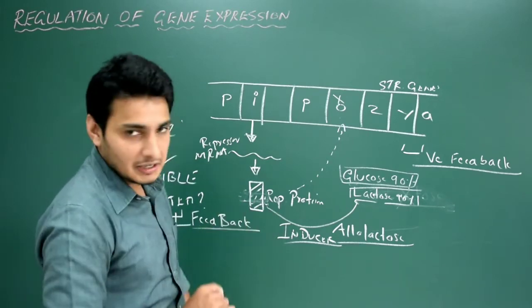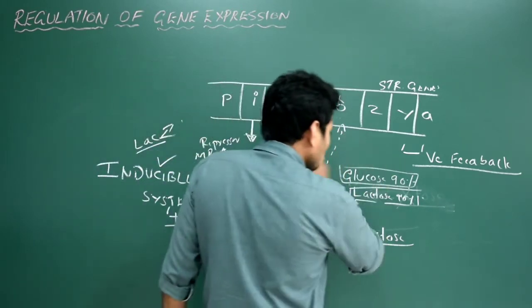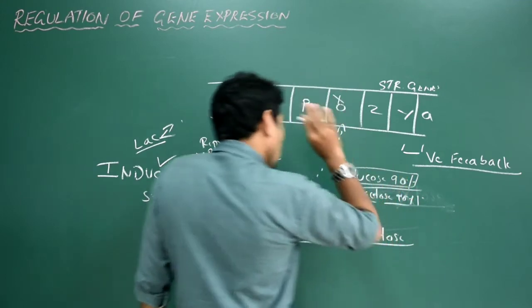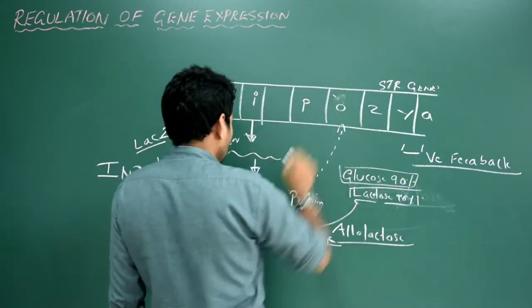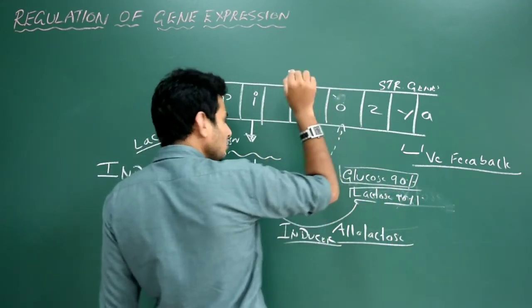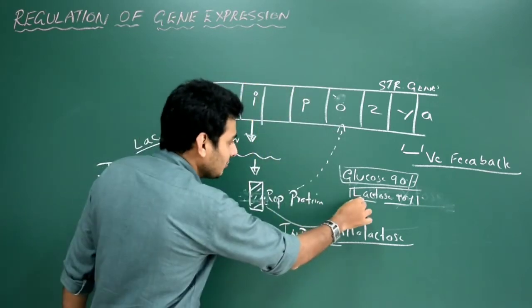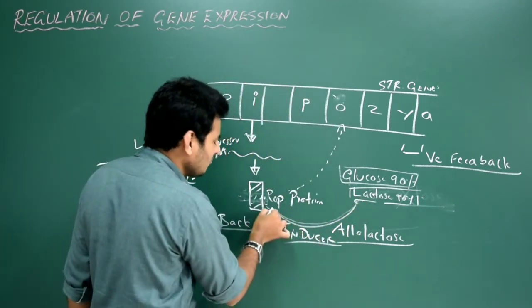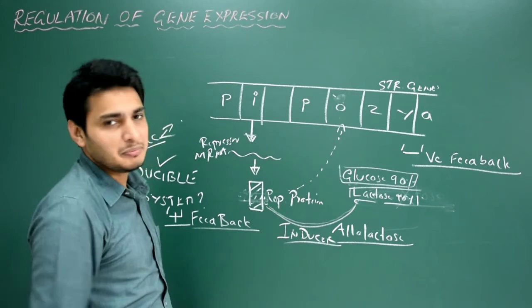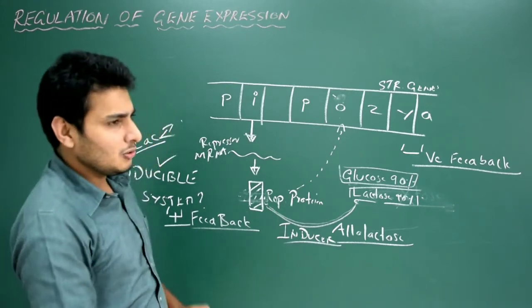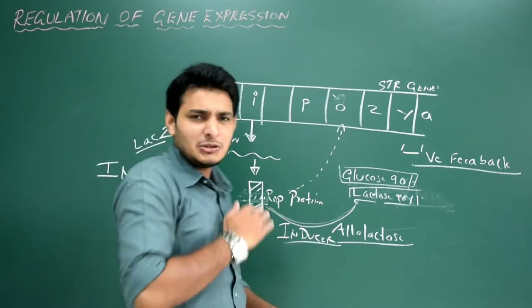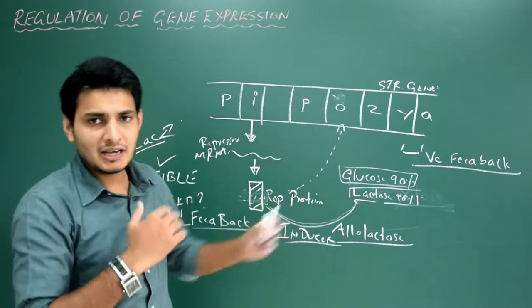Yes? Okay. So when the glucose concentration is very high, obviously the repressor protein is going to bind to this. That is it. At the same time, the lactose percentage is a bit less, but it is enough to bind to the repressor protein. So that means actually, there will not be a continuous switch off, switch on mechanism taking place.